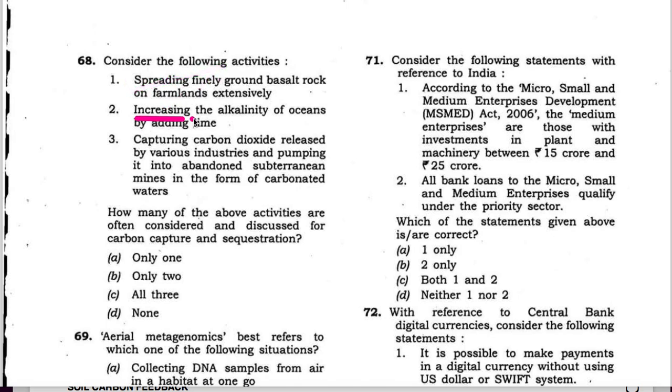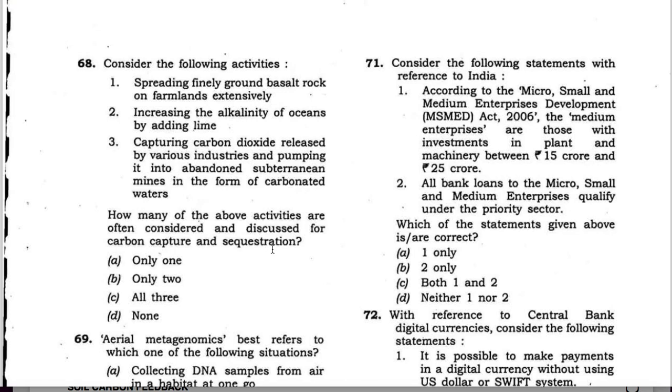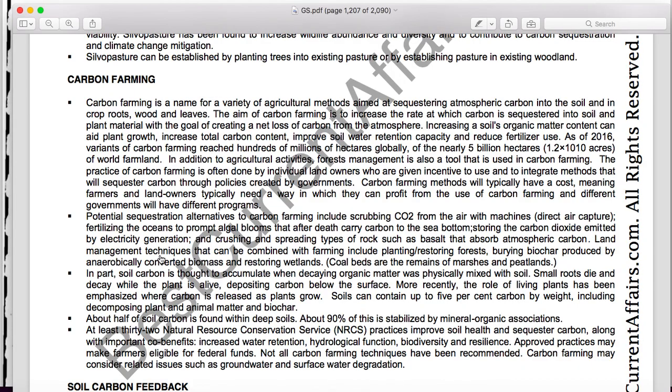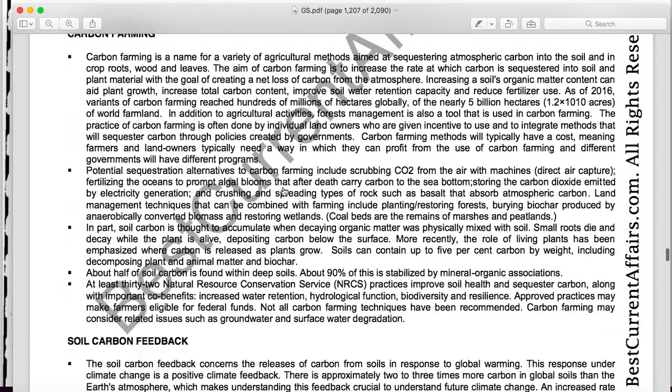Second is that increasing the alkalinity of oceans by adding lime. This statement is also correct. Now go to our Environment book, page number 77.